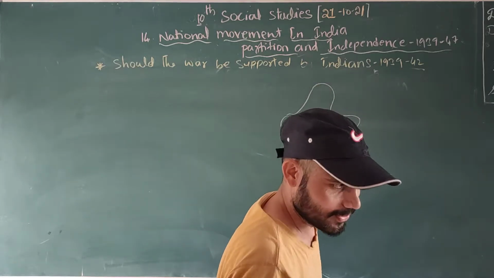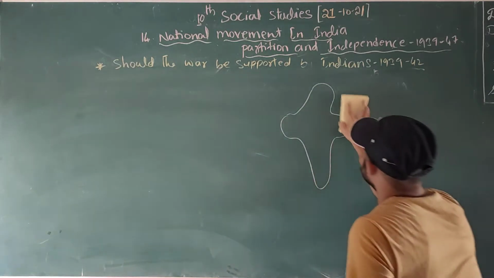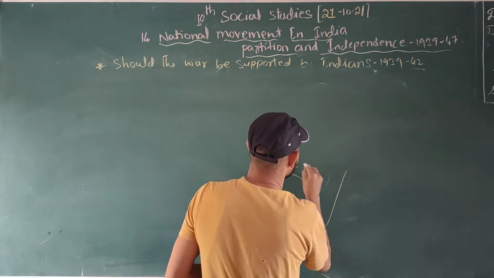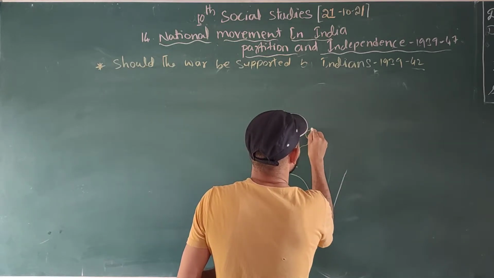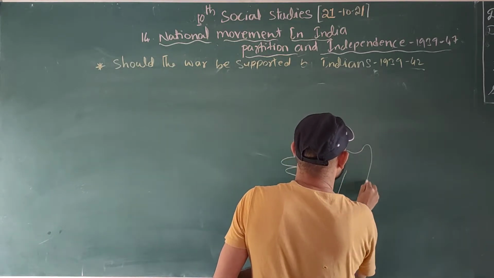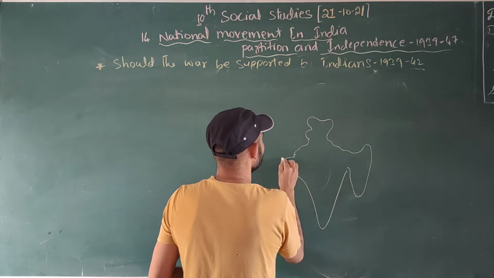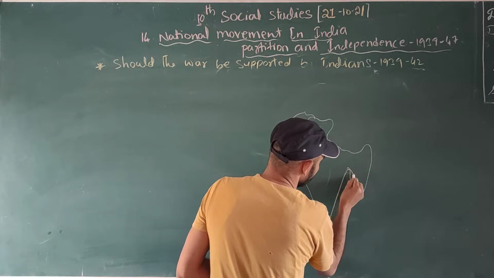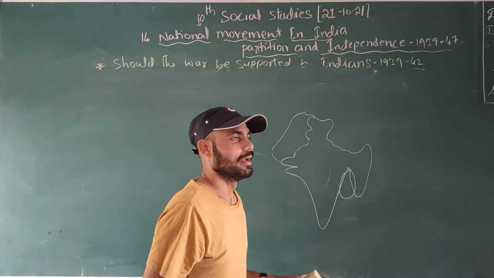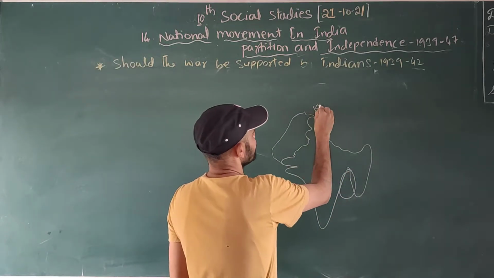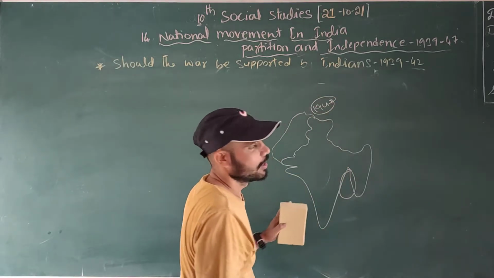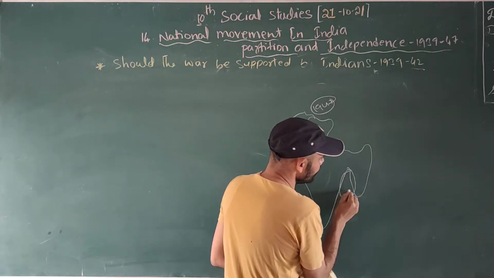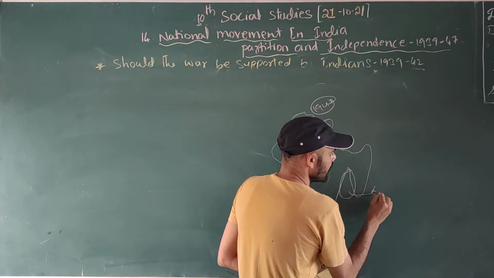It doesn't look like India, right? See, this is the India we have. But before independence, this area was also India. But after 1947 one country was formed, Pakistan. Pakistan and Bangladesh; nowadays Bangladesh is called East Pakistan.